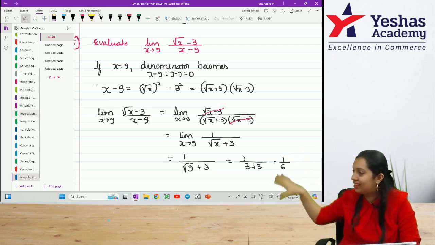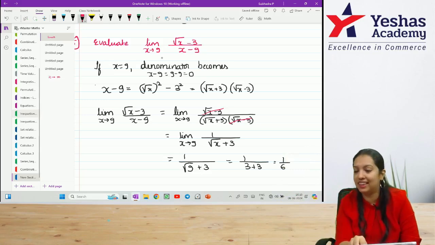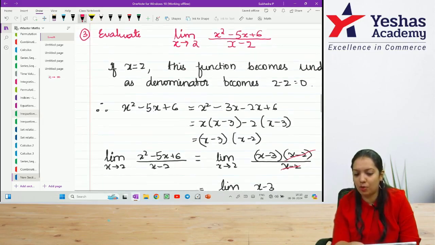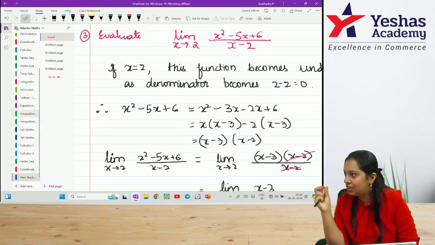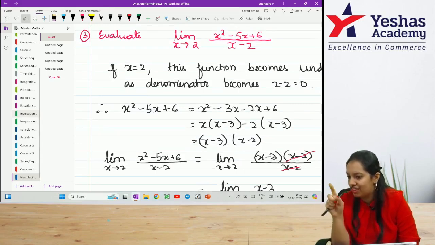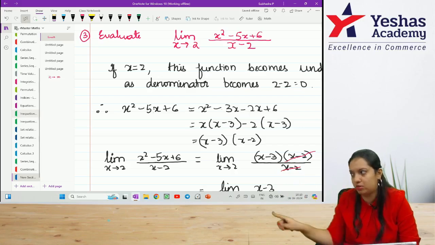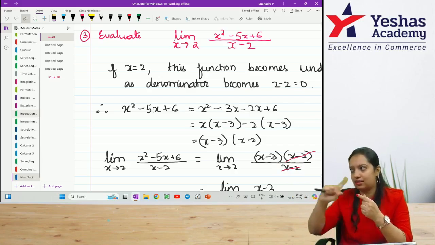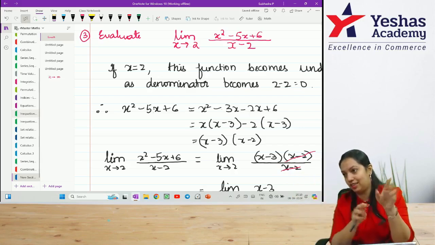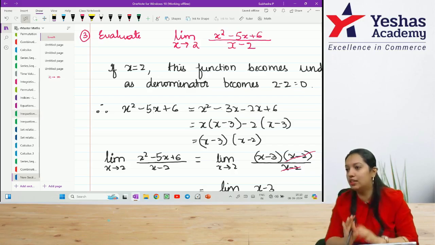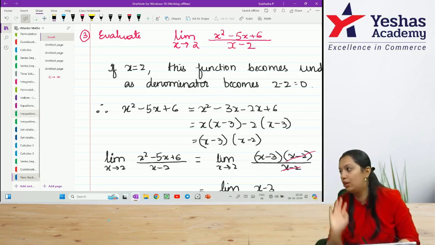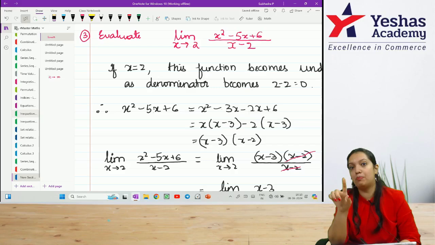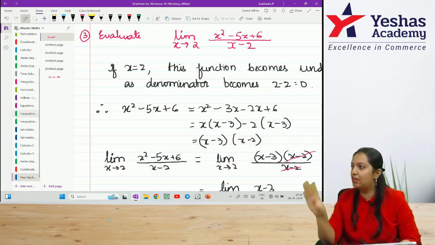Until now, we only did the questions where x was approaching 9, x was approaching 3, x was approaching 2 and so on. The question will be a little more complicated if x is either approaching infinity or approaching 0. So whenever they ask any question where x is approaching infinity or 0, take that question in the last, at 3:45, because you can't solve that question within 1 or 2 steps. You have to apply your mind. So my sincere suggestion, if you get any examination question where x is approaching either 0 or infinity, take up that question in the end.